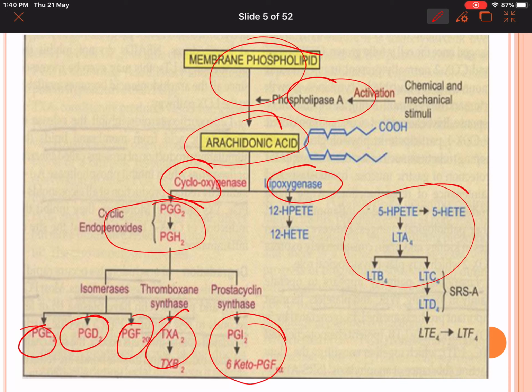So, how is prostaglandin synthesized? Prostaglandin is synthesized from the arachidonic acid by the action of the enzyme cyclooxygenase. On the same arachidonic acid, if lipooxygenase acts, they produce leukotrienes.